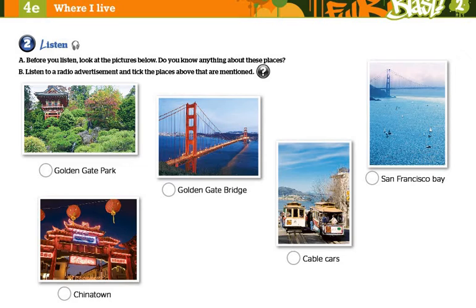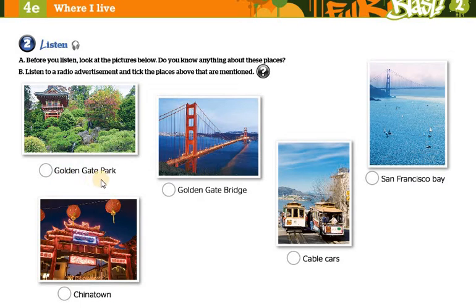We're going to have a person who is talking about a city, and talks about the places that you can find or visit in that city. So before you listen, have a look at the pictures. Try to notice the difference between all of them. Read the description below or the name of these places.